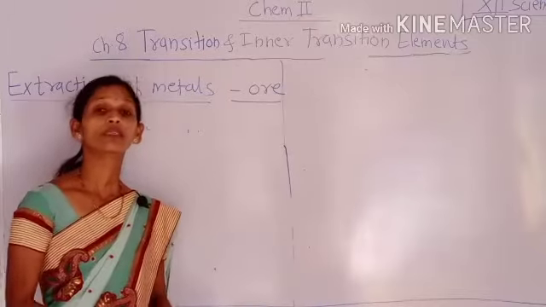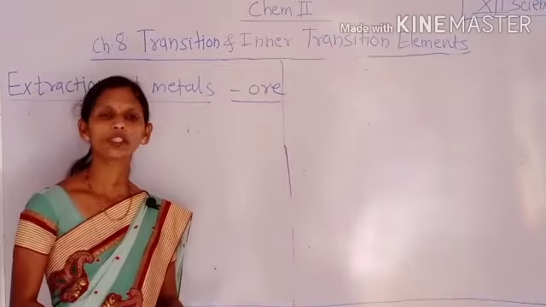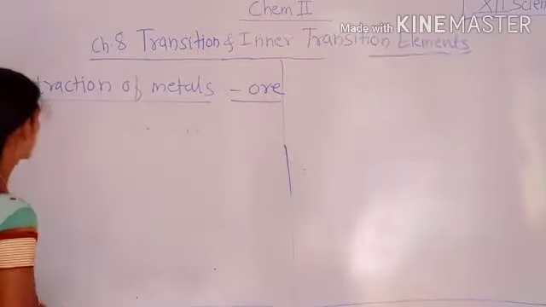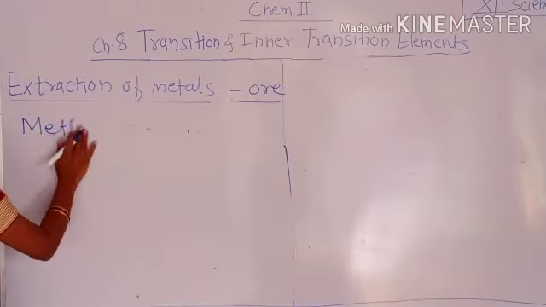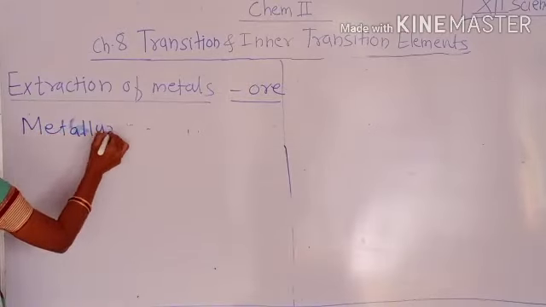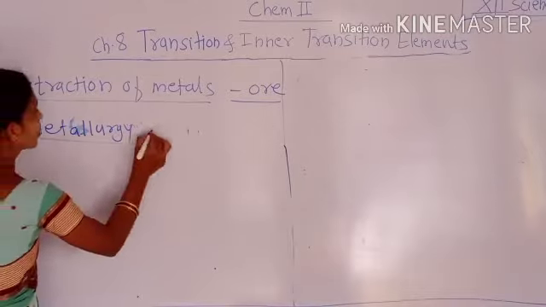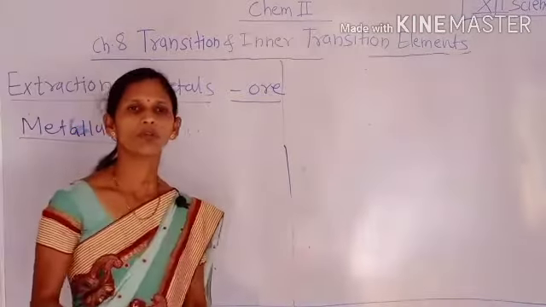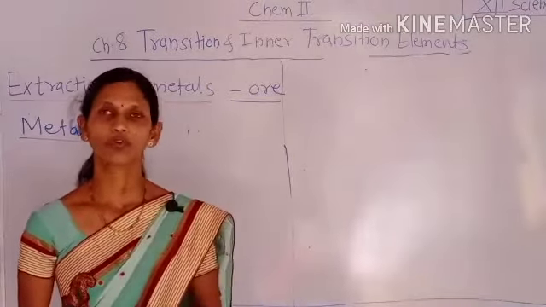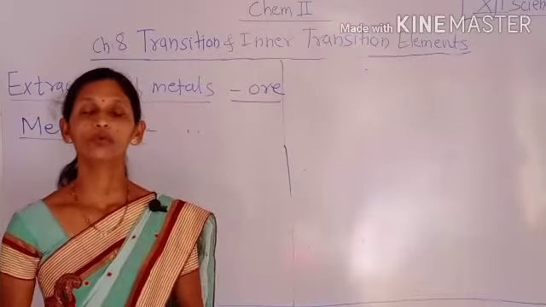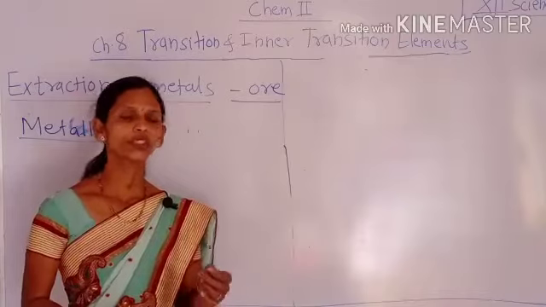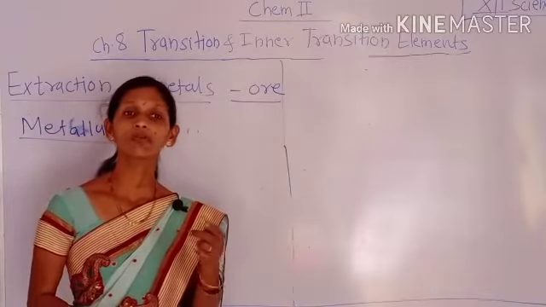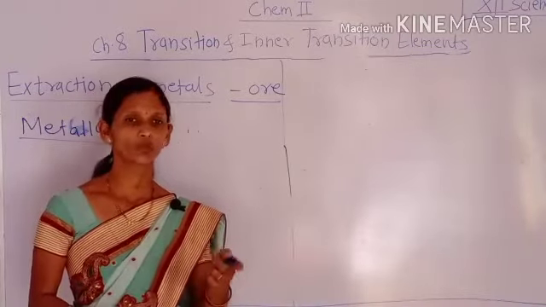Then we will discuss the metallurgy process. What is metallurgy? Metallurgy is a commercial method of extraction of metals from their ores, using different methods which depend upon the nature of that metal as well as its ore.